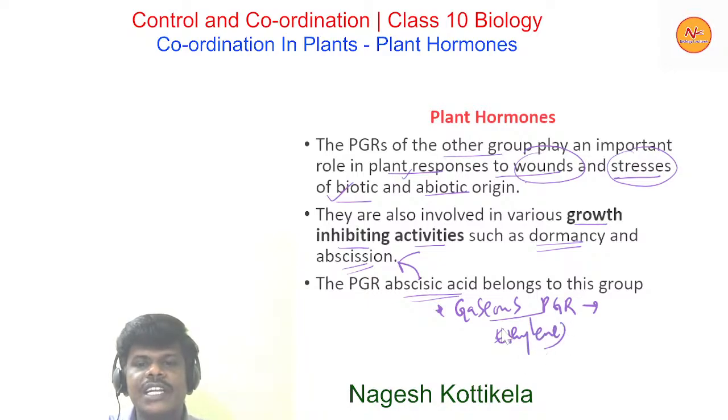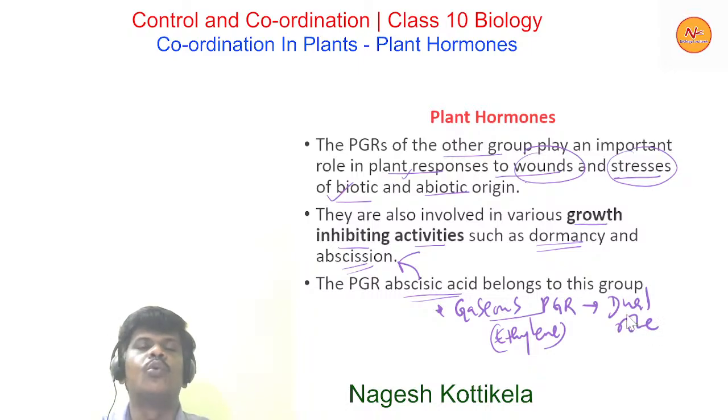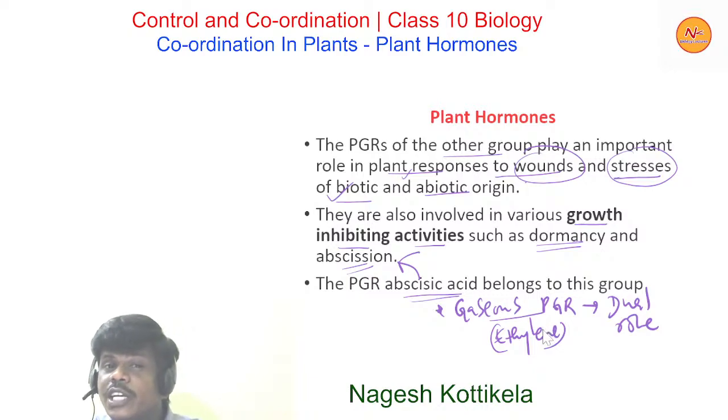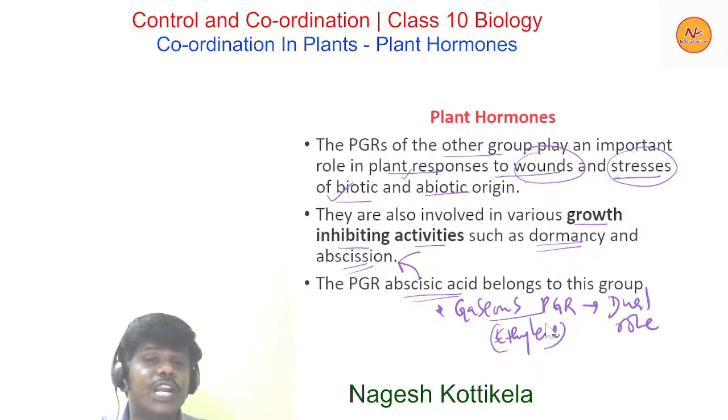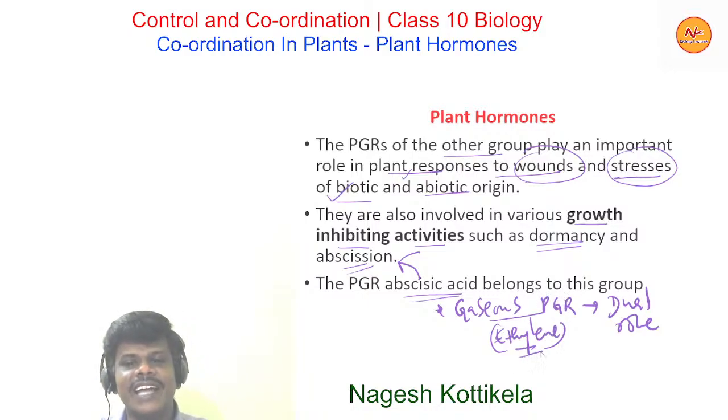So it is involved in both functions. A dual role, both growth promoting activities and growth inhibiting activities. So which hormone is involved in both growth promoting activities as well as growth inhibiting activities? What is your answer? The answer is ethylene.